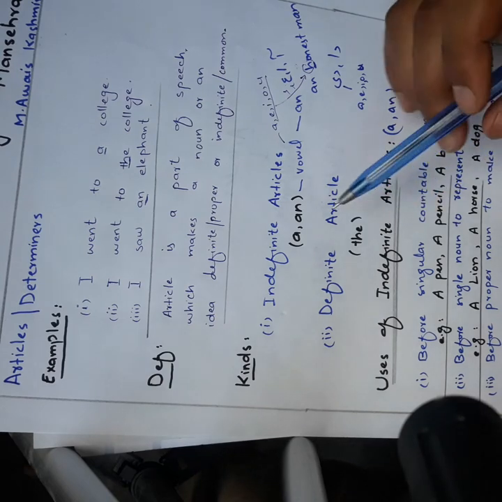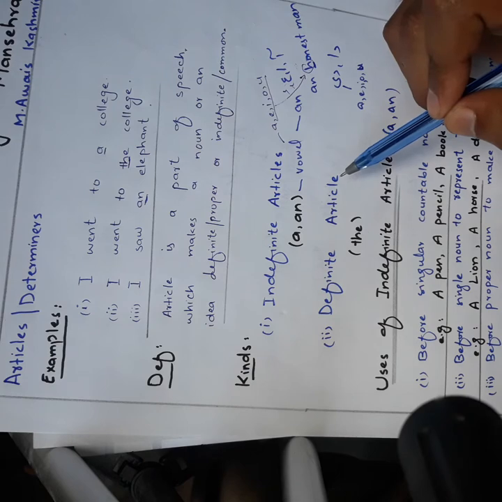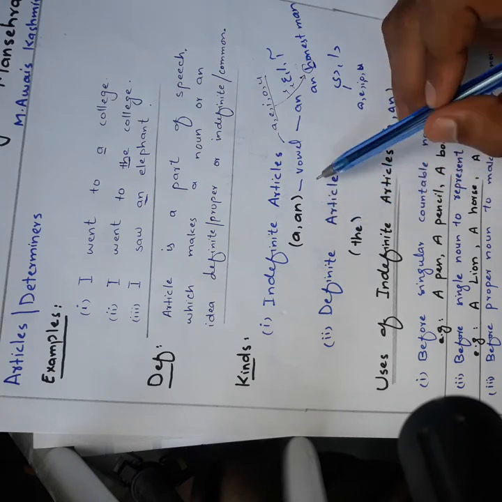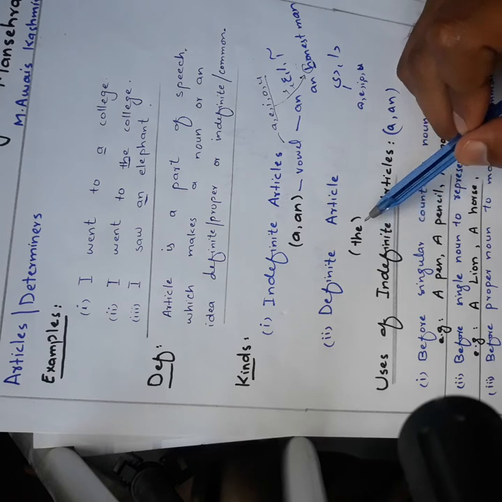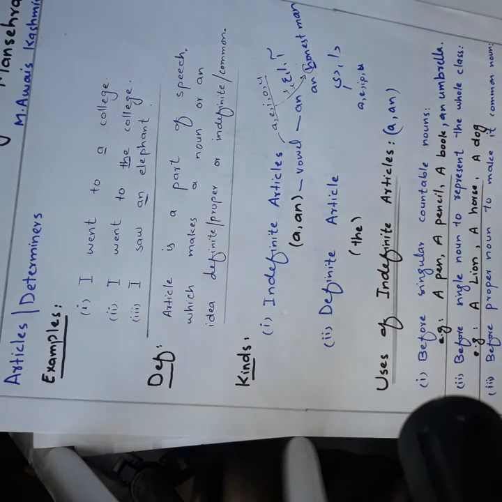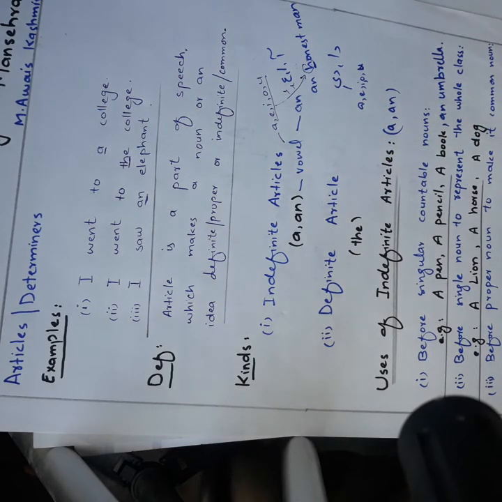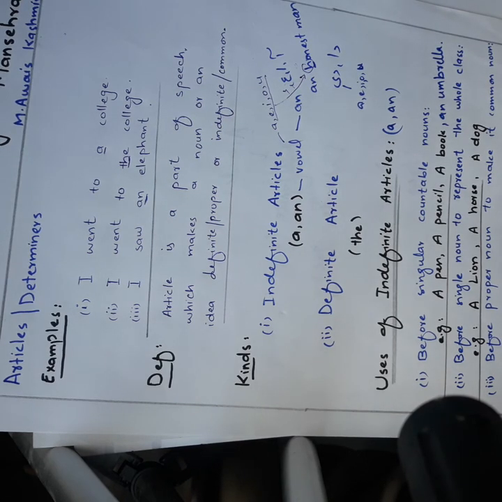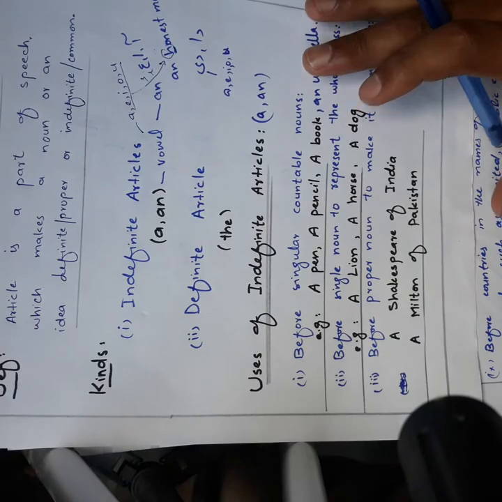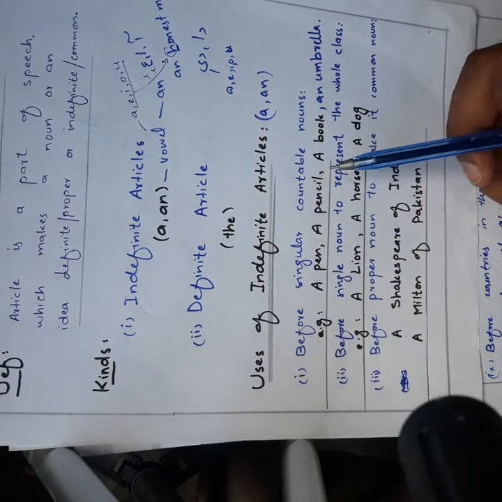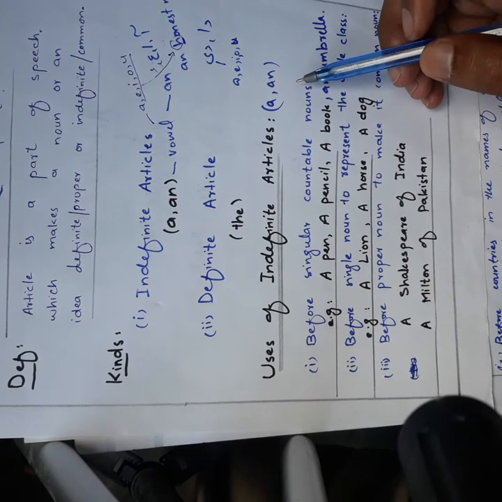So we have two kinds, indefinite articles and definite articles. A and an are indefinite articles and the is the definite article. Now we come to another point: what are the uses of these indefinite and definite articles, where do we use definite articles and where do we use indefinite articles? First we come to where we use indefinite articles, meaning a and an.